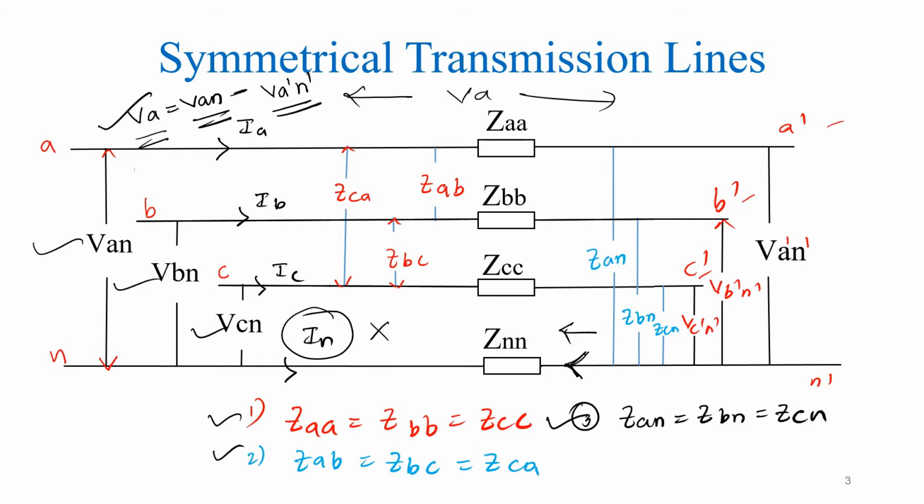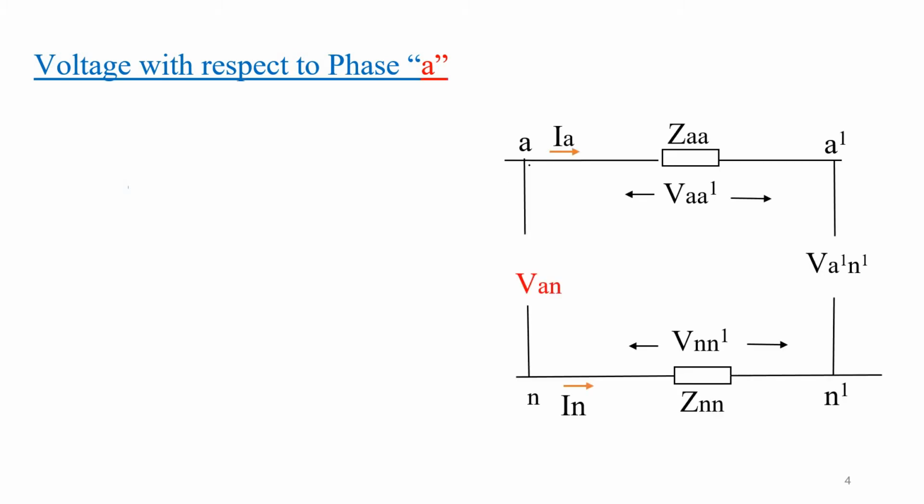Let us see how to find out the phase voltage. To find the voltage with respect to phase A, consider the circuit. Now I need to find the voltage with respect to the A and N terminals. VAN is equal to, apply KVL in the loop. The current direction is like this. The voltage across phase A is equal to VA dash, and the voltage across A dash and N dash as VA dash N dash, and with respect to the neutral line VN N dash. So we have all the voltages.